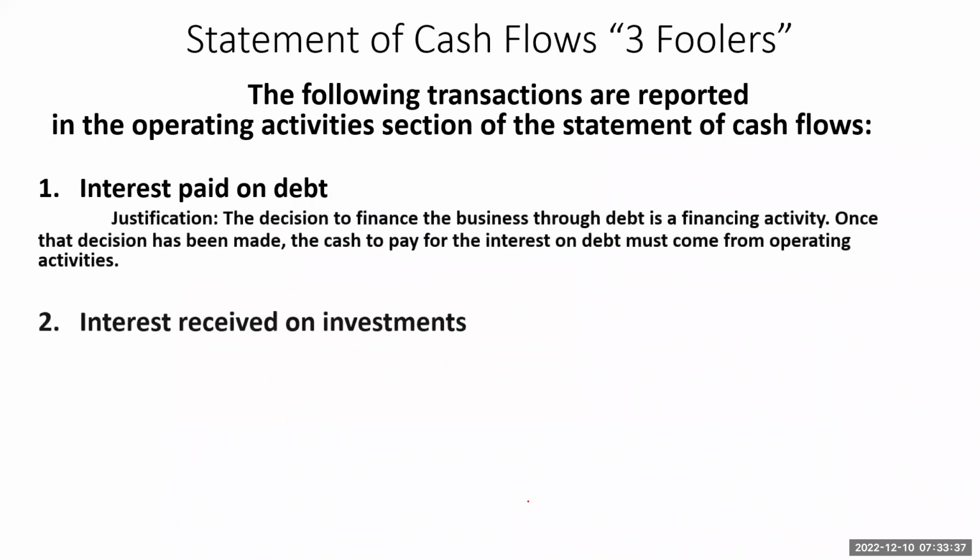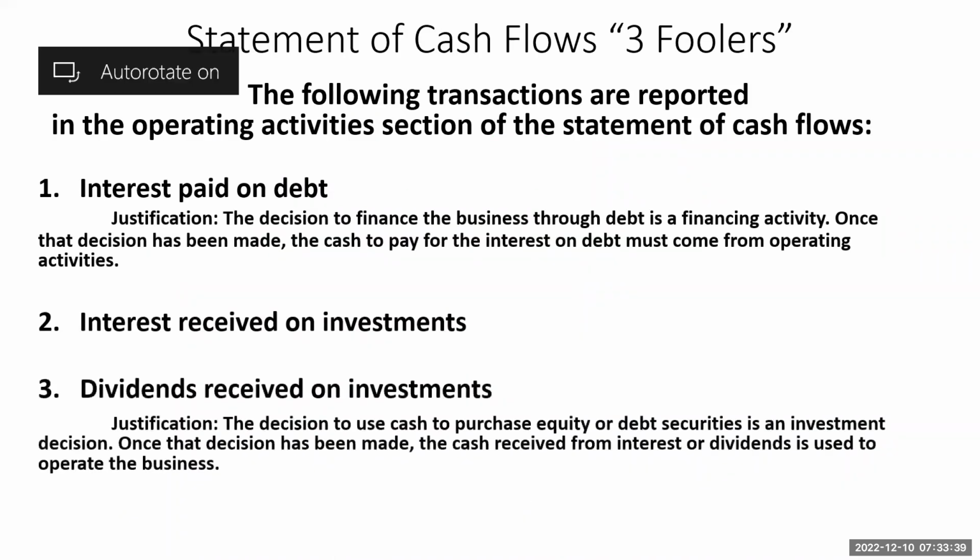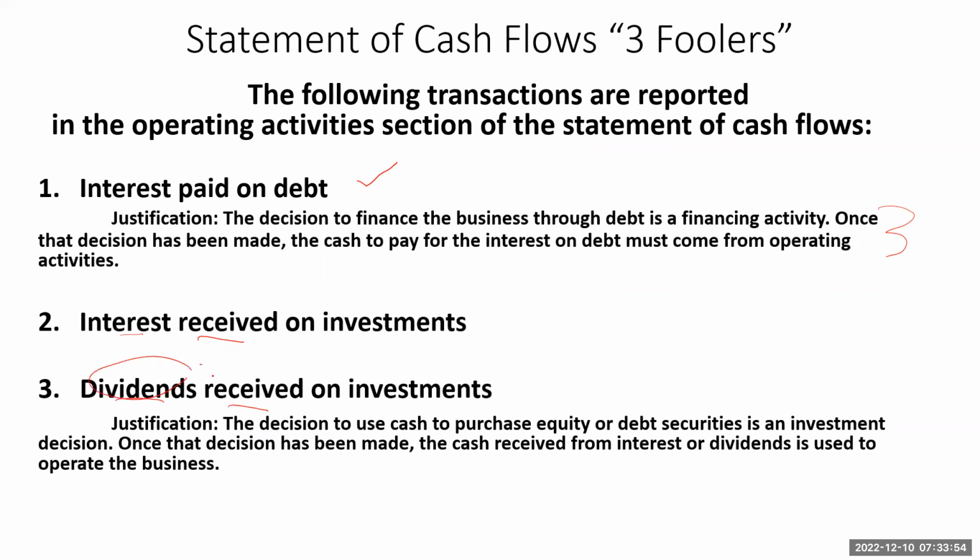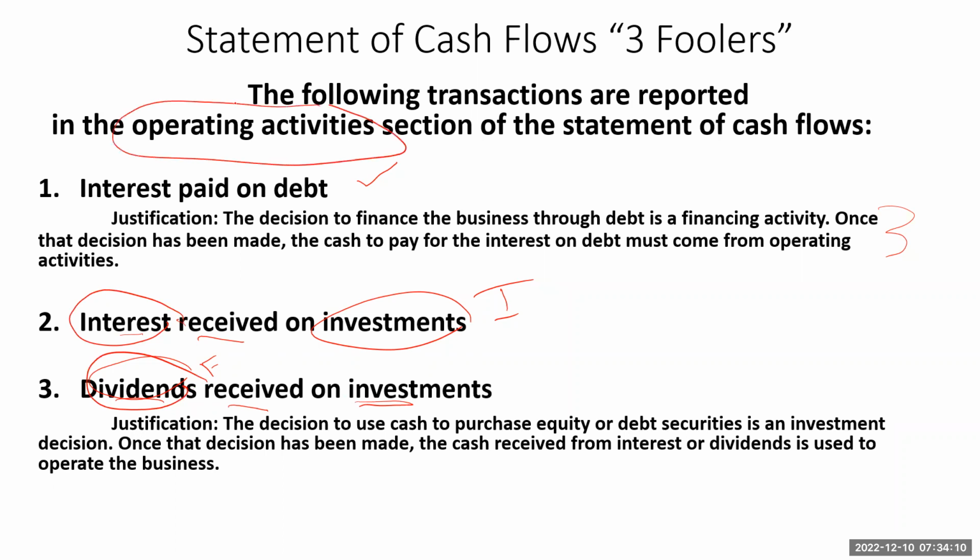The other two foolers are as follows. Okay, so we just saw the example of interest paid on debt, and there's the rationale of why it is. The other two are interest received on investments and dividends received. So again, you see dividends and you might think financing. You see interest on investments and you think investments, right? But our US rules say that the interest or the dividends on any investments should all be considered operating activities.